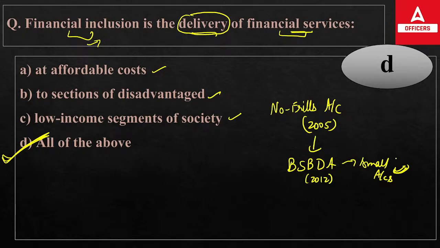Okay, so the zero balance account was first introduced by RBI for the purpose of financial inclusion, and it was named the no frills account. It was the first zero balance account of our country, which was introduced for what purpose? For the financial inclusion purpose. Okay, so the right answer is D.